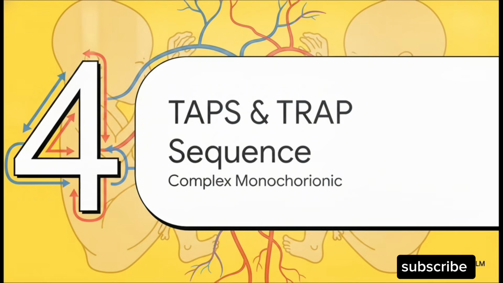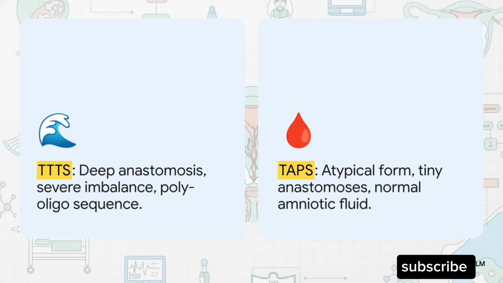All right, let's hit section 4, TAPS and TRAP sequence. These are two complex monochorionic syndromes that students mix up all the time. Let's clear it up right now. First up, TTTS versus TAPS, which stands for twin anemia polycythemia sequence. We know TTTS involves deep anastomoses and a massive fluid imbalance, that classic polyoligo sequence.